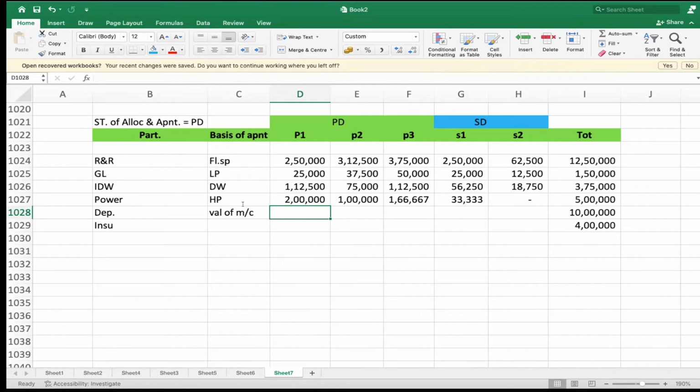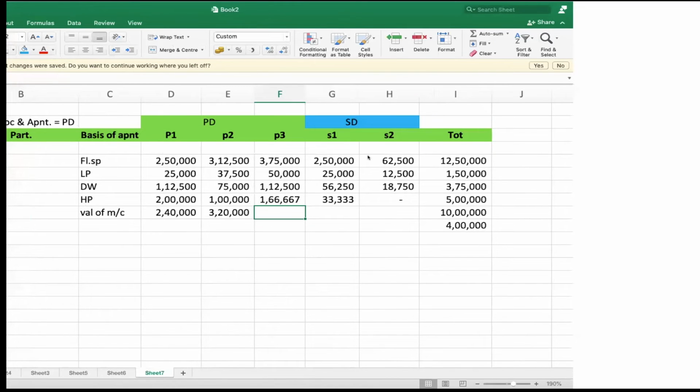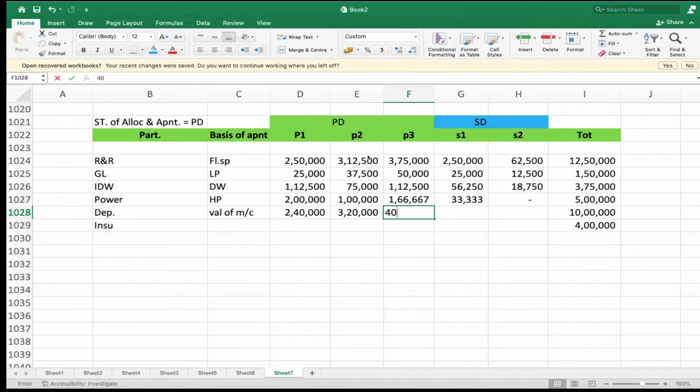So 2,40,000. 3,20,000. 4 lakhs. 20,000. Again, the same 20,000. Comes to 10 lakh, tally.